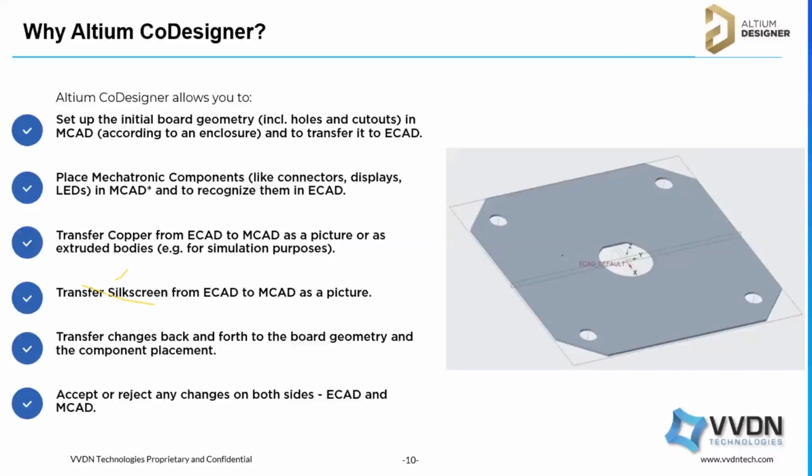Suppose mechanically he's moving the component and in the PCB design we are not able to implement the change, because a small movement in the connector location or any IC location impacts the routing or many other constraints in the PCB. So that cannot be implemented. You can reject it and mention in the comment that this cannot be implemented. Maybe you can adjust by 0.5 mm downward, like that. You can give some comment. So you have the option to accept or reject the changes by previewing them.